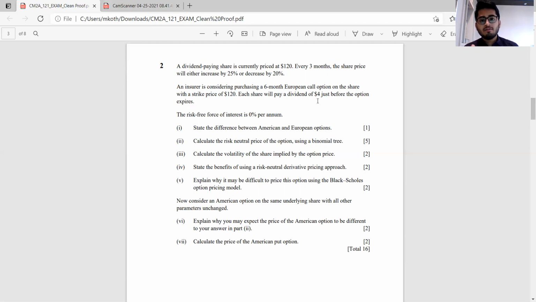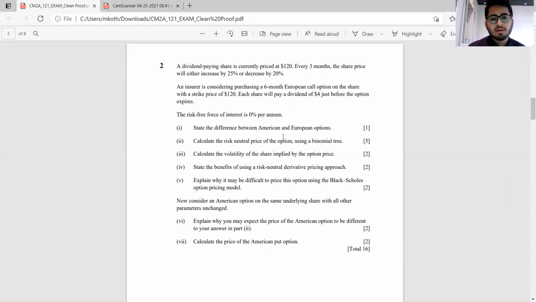So let's say here, if after 6 months the stock price is 120, just before expiry, and then there's a dividend of 4, the stock price will be 120 minus 4, which is 116, and then you can simply compute. So this would only affect your payoffs, nothing else. Now coming to the first part: state the difference between American and European options. Pretty straightforward. American options can be exercised anytime, whereas European options can be exercised only on expiry.